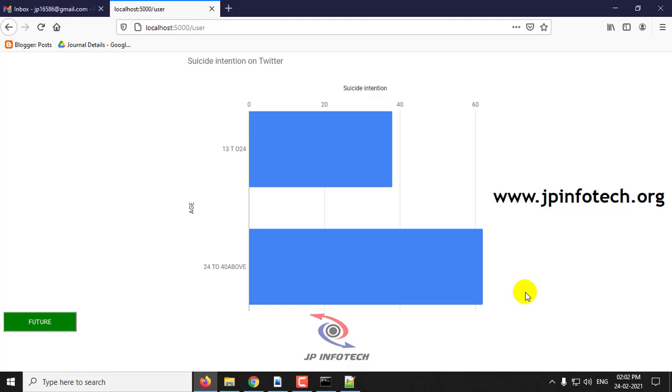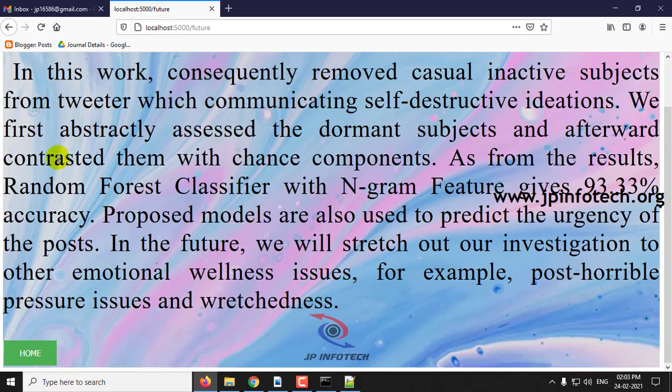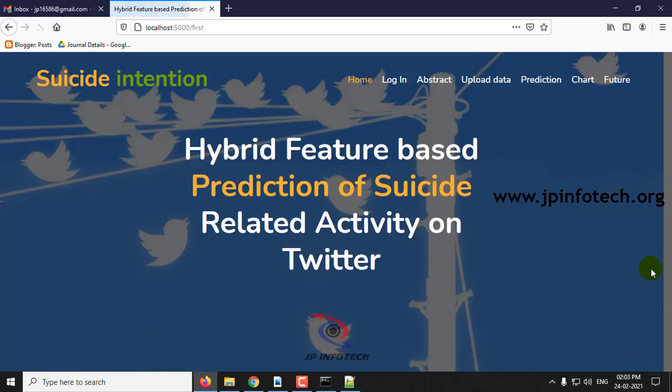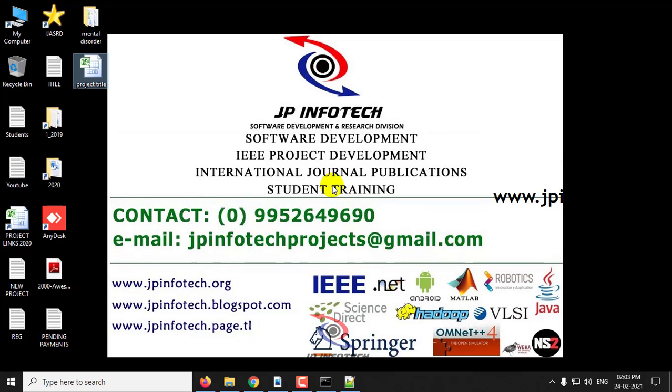Here we have shown a static graph with the dataset, and you can see the age and the suicide intention of it. And this is the future work and the conclusion that is mentioned in the base paper. This is all about the project Hybrid Feature Based Prediction of Suicide Related Activity on Twitter, and thank you for watching.